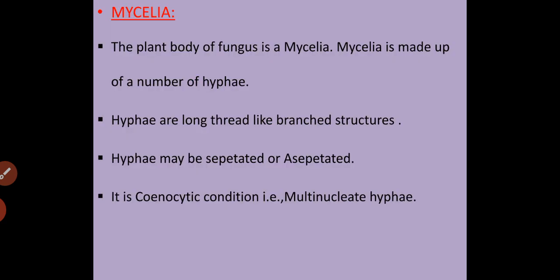Mycelia. The plant body of fungus is called mycelia, which is the collection of hyphae. Hyphae appear like thread-like structures and exhibit branching. In some fungi, these hyphae are septate, and in some fungi they may be aseptate. The septate condition is the condition in which a wall layer is present. Aseptate is the condition in which the wall layer is absent.